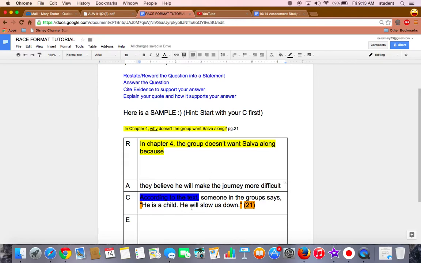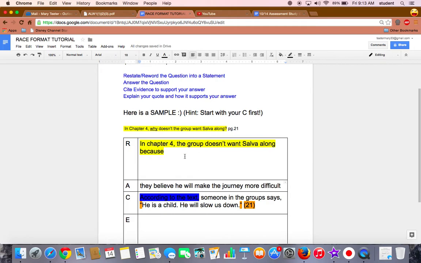Notice that I did not repeat the quote. You don't want to ever repeat the quote or repeat yourself in general. So if you see yourself writing in chapter 4, the group doesn't want Salva along because he will slow them down, you need to rearrange that or take that out because you have the words he will slow us down in the quote. You do not want to repeat yourself.